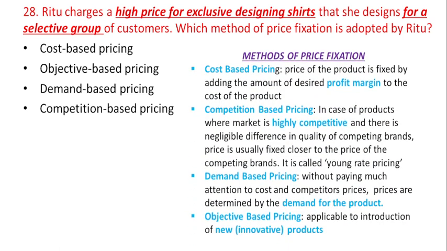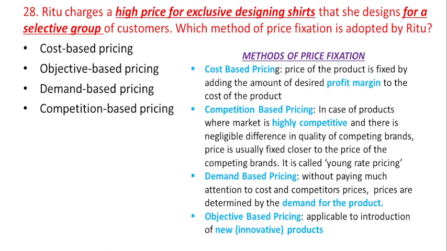So now the methods of price fixation. Here the first one is cost based pricing. In case of cost based pricing, the price of a product is fixed by adding the amount of desired profit margin to the cost of the product. In case of competition based pricing, where the market is highly competitive and there is negligible difference in quality of competing brands, price is usually fixed closer to the price of the competing brands, which is known as going rate pricing.